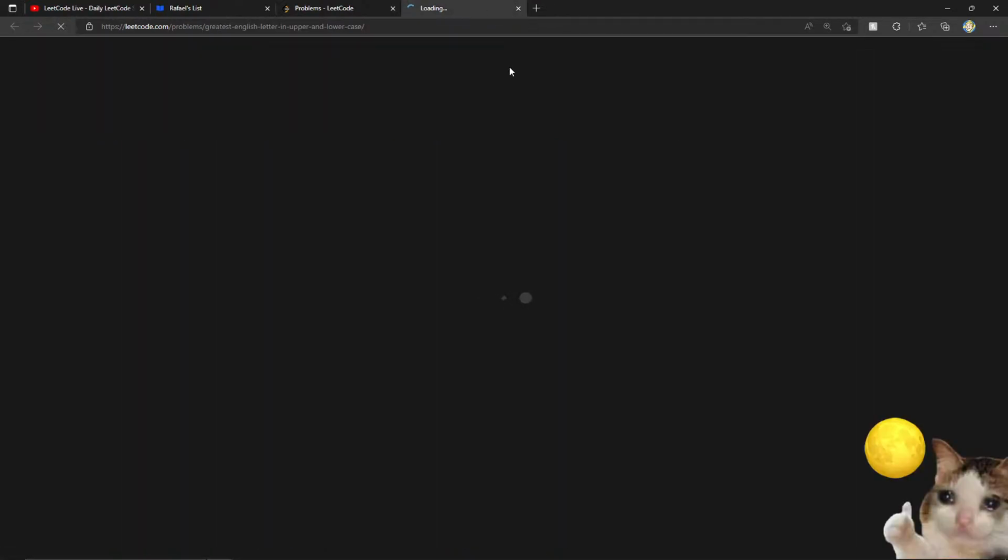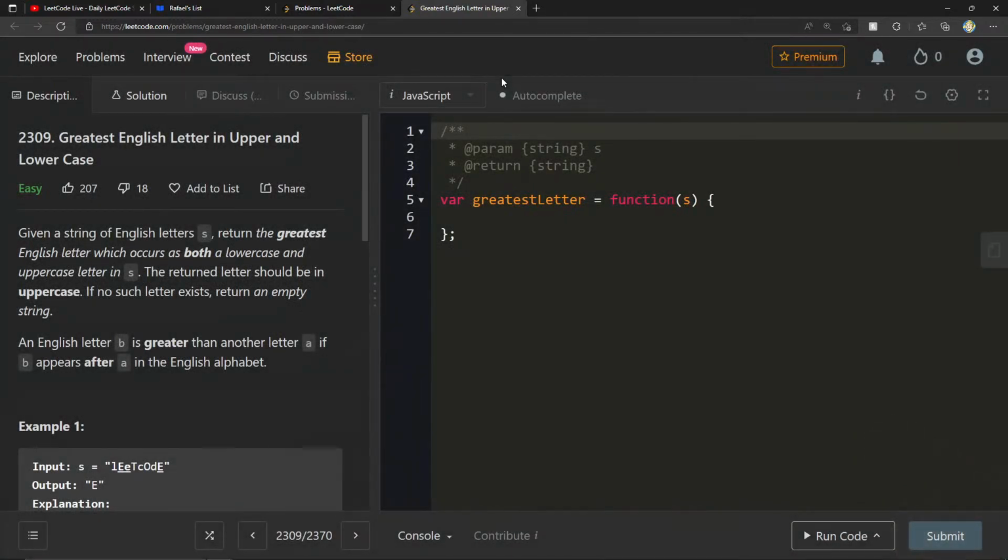Greatest English letter in upper and lowercase. All right, given a string of English letters S, return the greatest English letter which occurs as both a lowercase and uppercase letter in S. The return letter should be in uppercase. If no such letter exists, return an empty string.